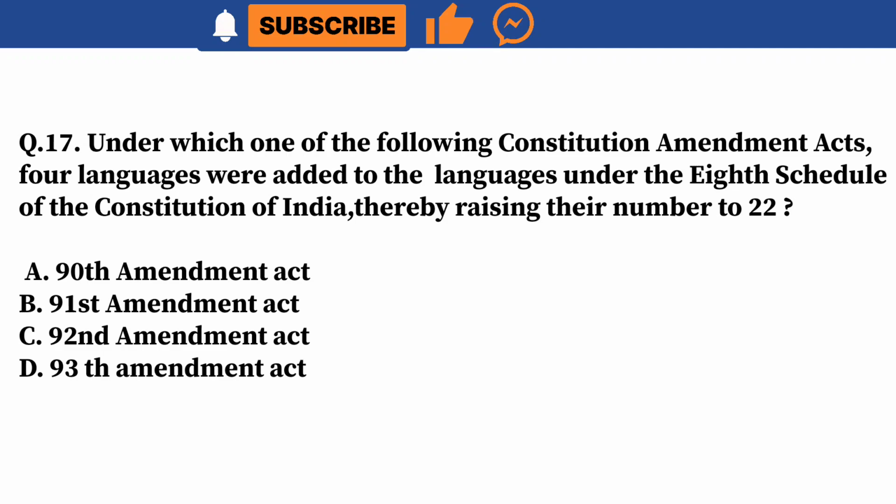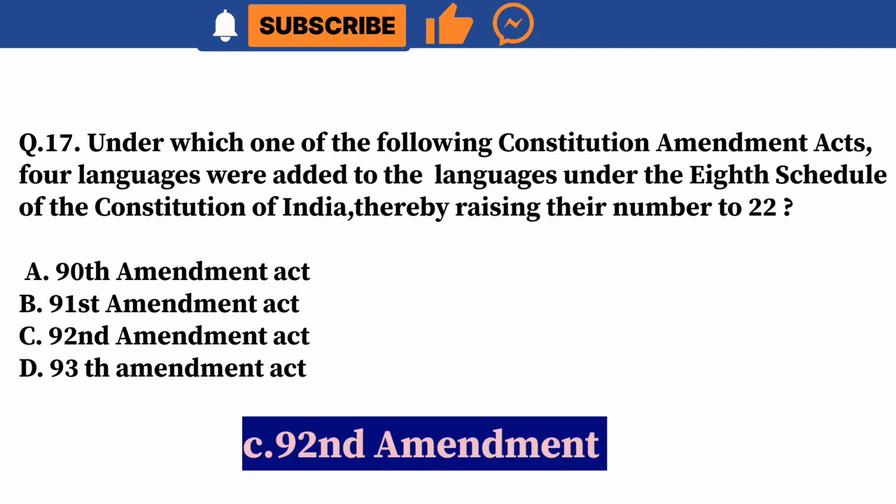Question 17. Under which one of the following Constitution Amendment Acts, 4 languages were added to the languages under the 8th Schedule of the Constitution of India, thereby raising their number to 22? A. 90th Amendment Act. B. 91st Amendment Act. C. 92nd Amendment Act. D. 93rd Amendment Act. Correct answer is C.